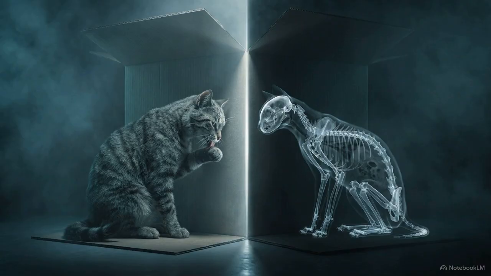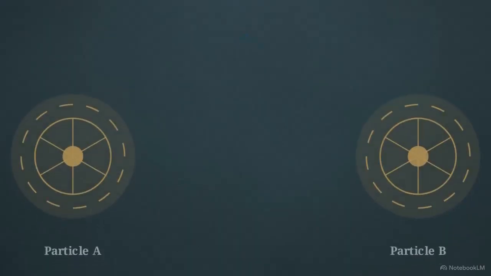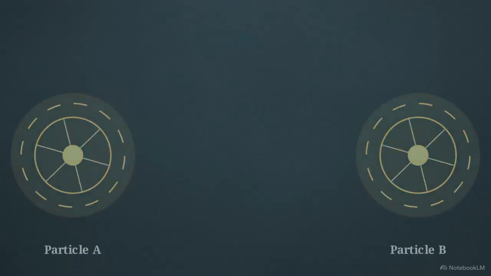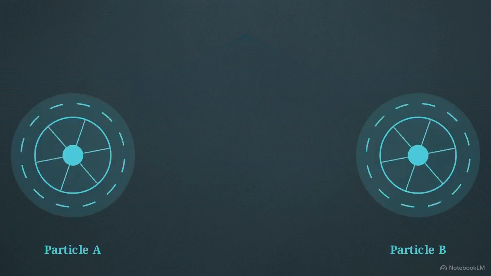Erwin Schrödinger illustrated this indeterminacy with his famous thought experiment, a cat in a sealed box that remains simultaneously alive and dead until the moment someone opens the lid to observe it. This world is further complicated by entanglement, where two particles become so inextricably linked that the state of one instantly determines the state of the other, regardless of the physical distance between them.